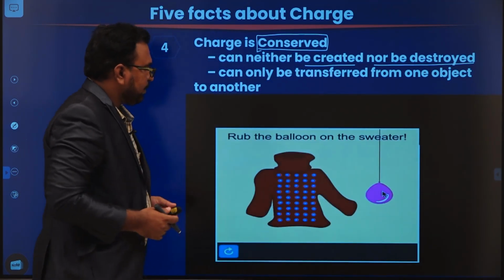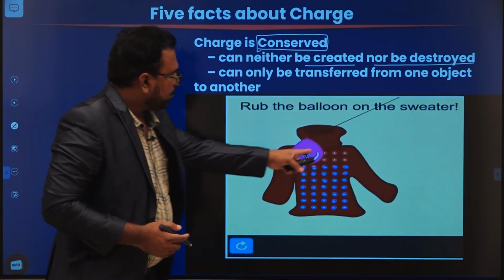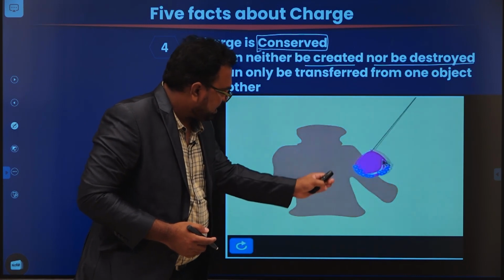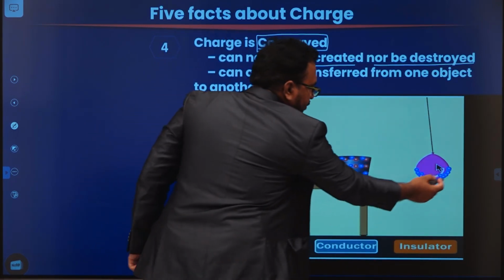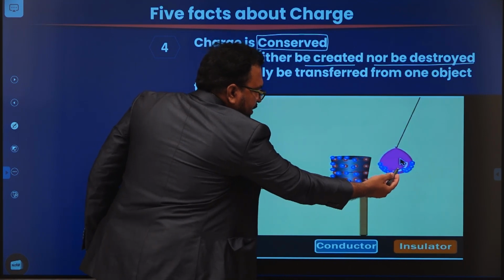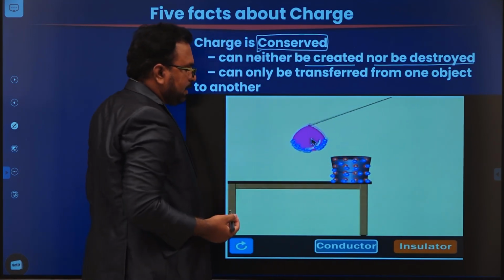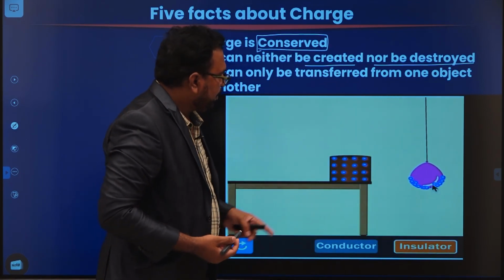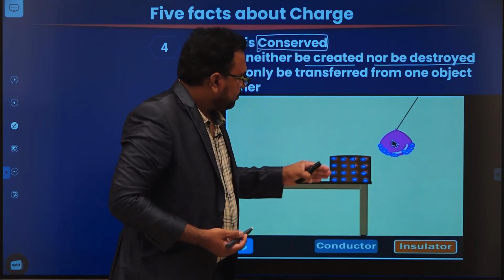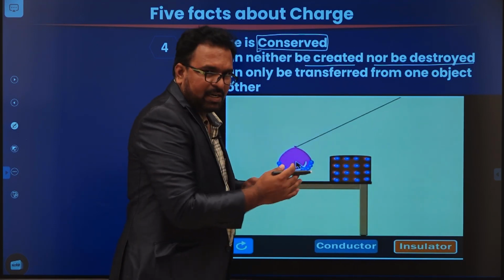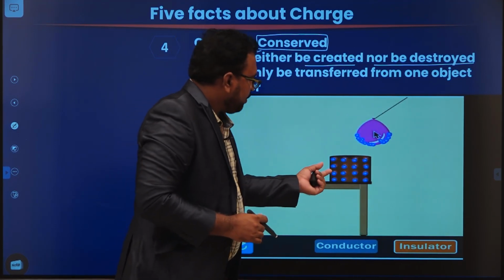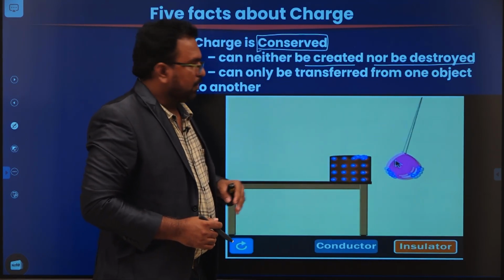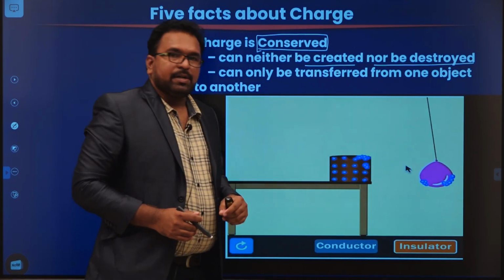So if you see here, I am going to rub this balloon on a woolen sweater. Then the balloon is going to be charged with electrons. If you bring this charged balloon nearer to a conductor, what happens? The electrons will repel. And if you bring the same charged balloon towards an insulator, which cannot contain free electrons, the electrons cannot move. But when you touch that insulator, some electrons will transfer from the negatively charged balloon to the insulator.